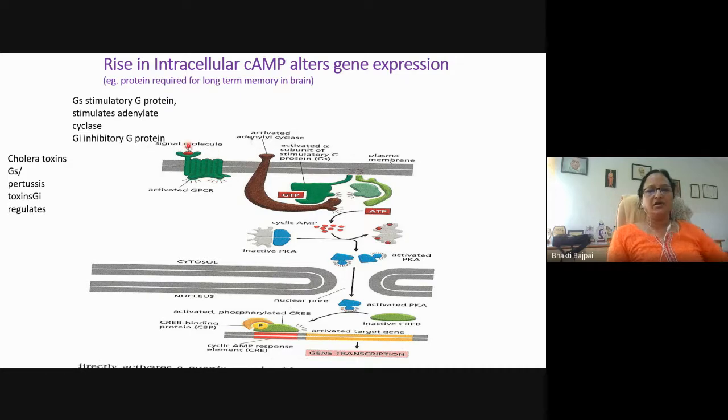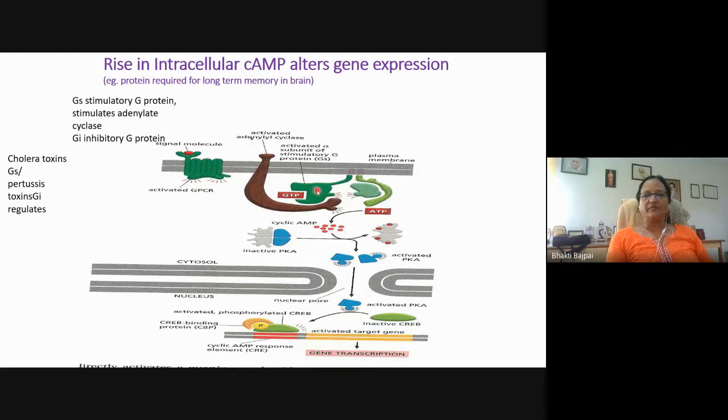When the signal molecule binds to the GPCR. What is GPCR? G protein coupled receptor, which is a multipass protein, and it is associated with the G protein. And what kind of G protein is it? Trimeric G protein. We said there are two types of GTP binding protein, monomeric GTP binding protein and the trimeric GTP binding protein. So this is the example of the large trimeric GTP binding protein, GPCR.